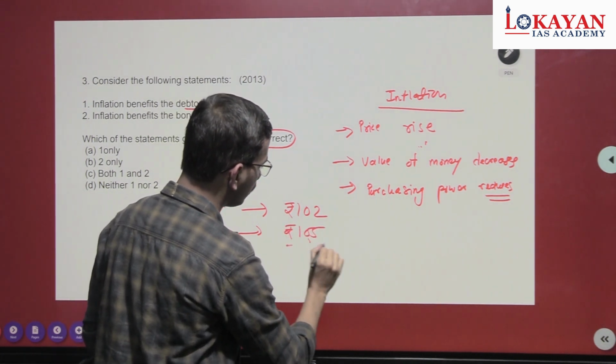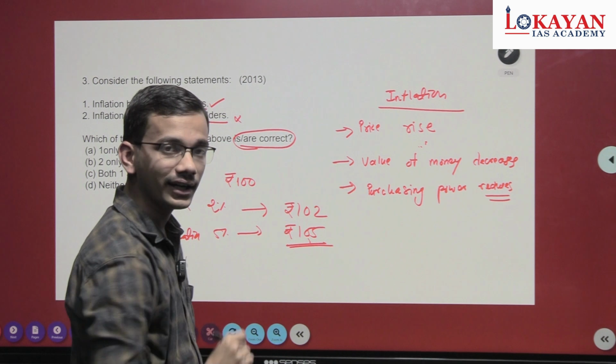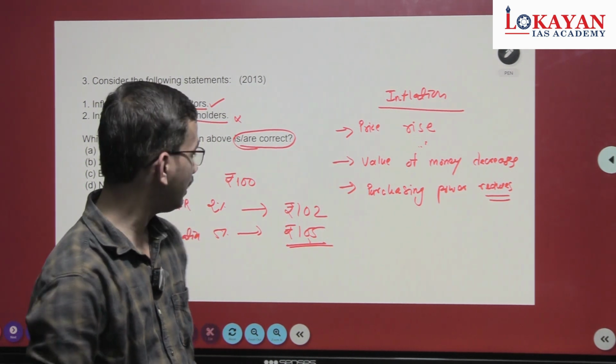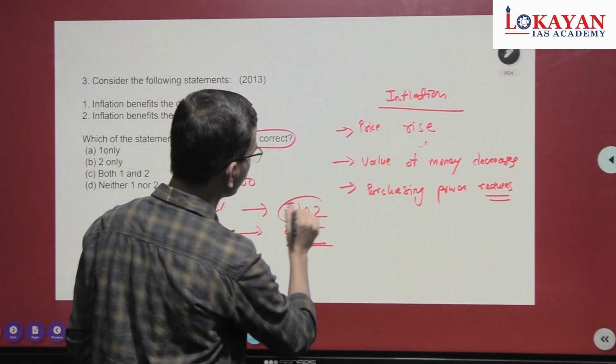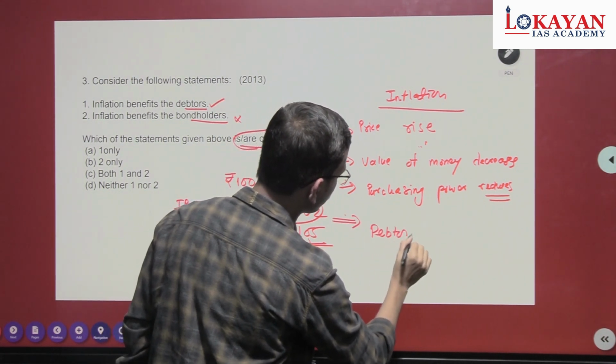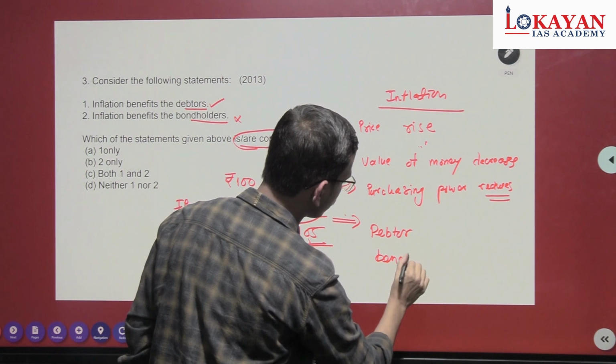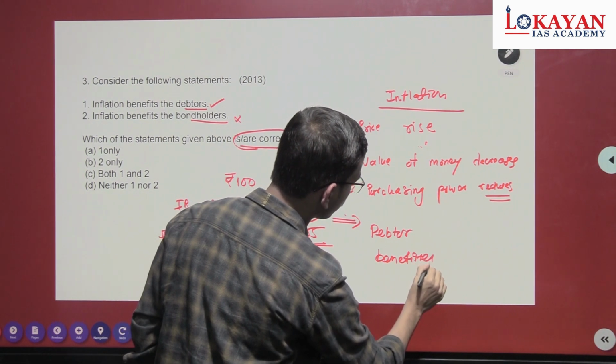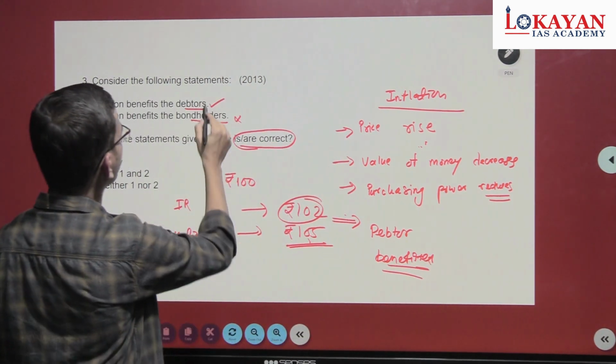The actual value of money should have been 105 rupees, but the debtor is paying only 102 rupees. So the debtor benefited. The first statement is correct.